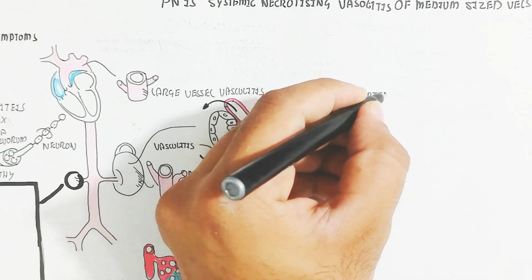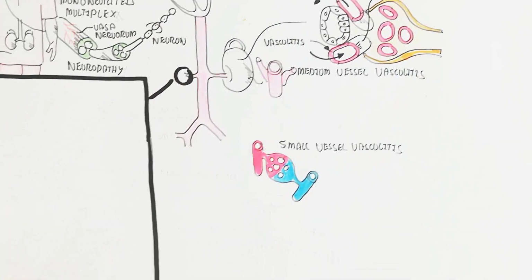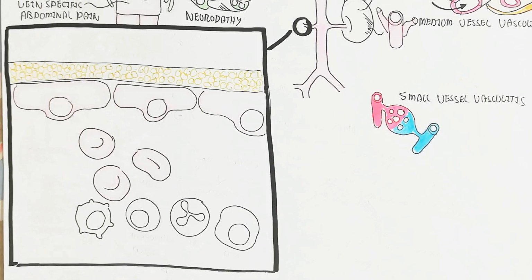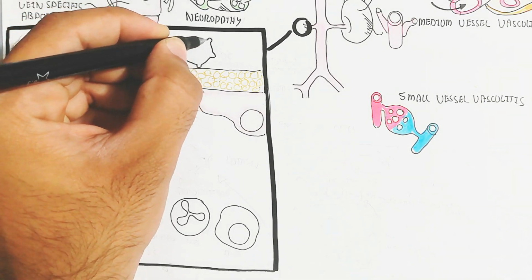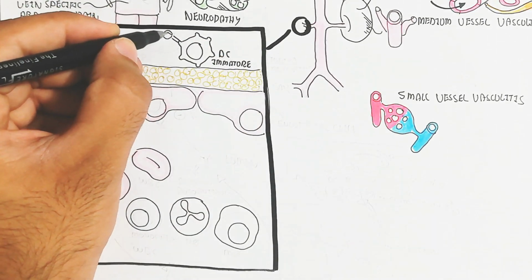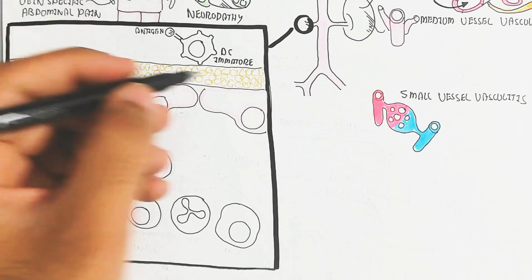Another mechanism is the constriction of the blood vessel, and nephropathy will lead to more renin production, and nephropathy can occur.